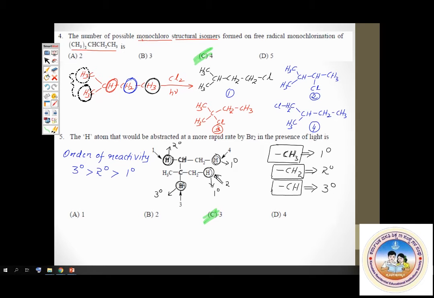Question number 6. There is a cyclic compound given here, to which HI is added, and you have to find out what is this product X. What is the product X?